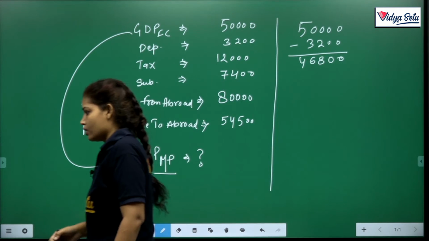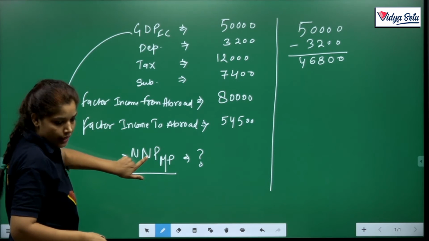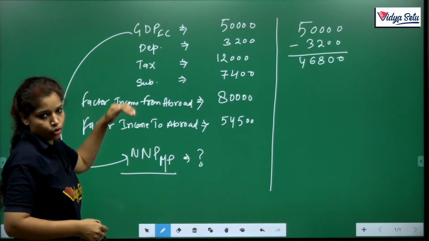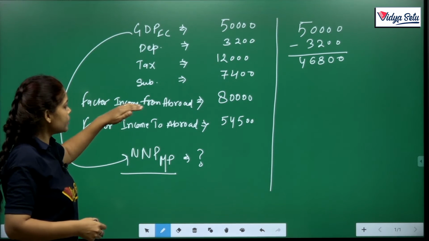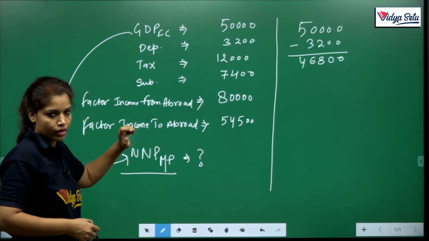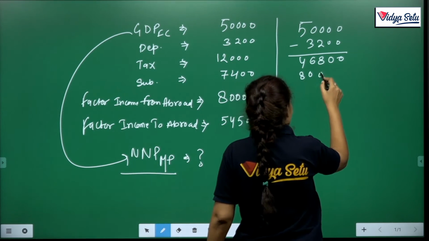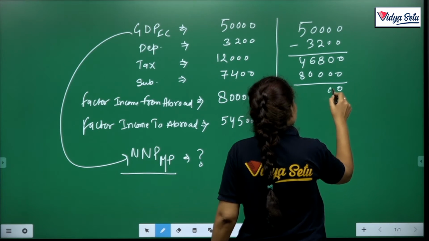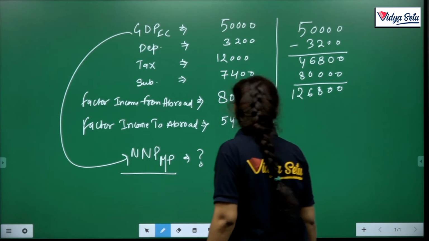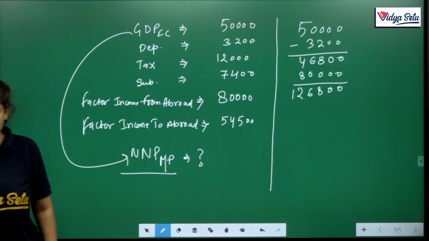Clear? Now D to N, domestic to national. When we convert domestic to national, we add factor income from abroad and less factor income to abroad. So add 80,000, clear? Now less 54,500.